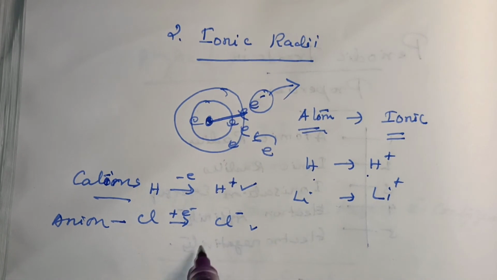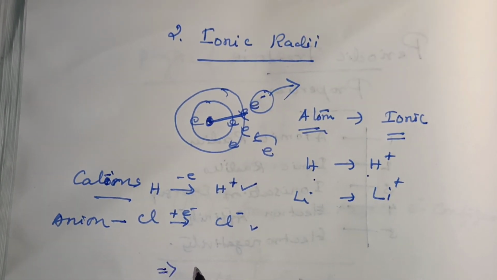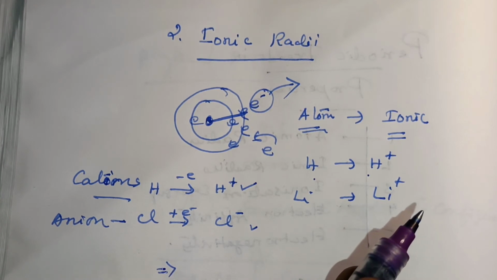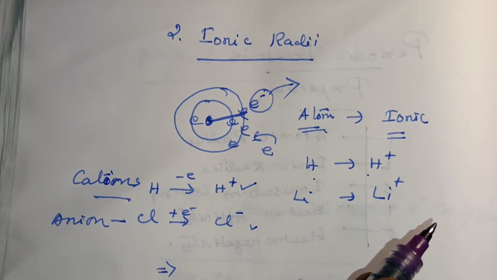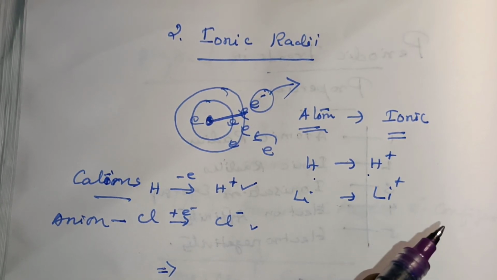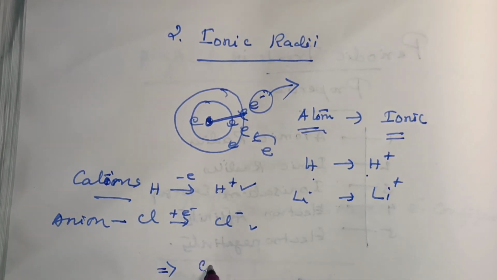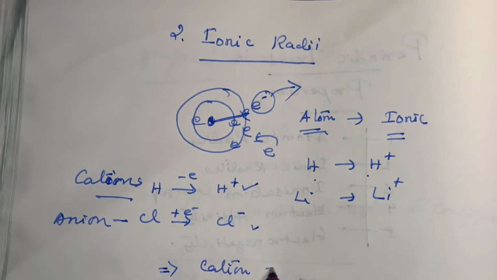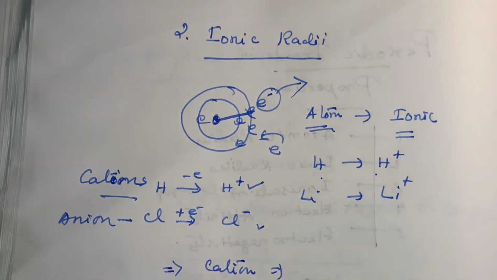That is a very important point. The size of a cation is always smaller than its corresponding neutral atom, but the anion is larger than the neutral atom. So cation and anion, we can compare these two statements.